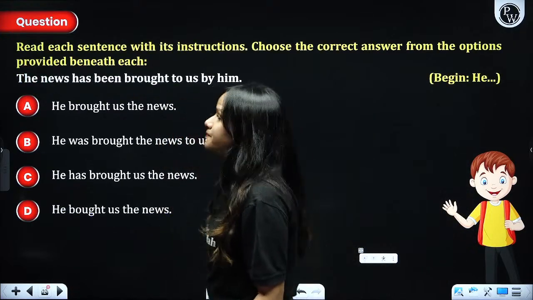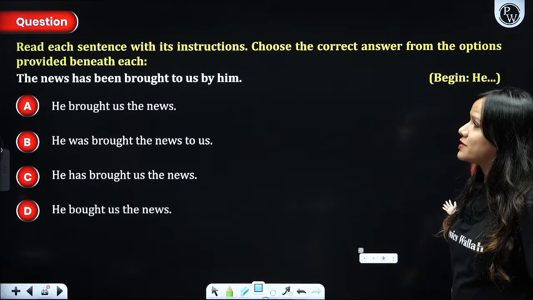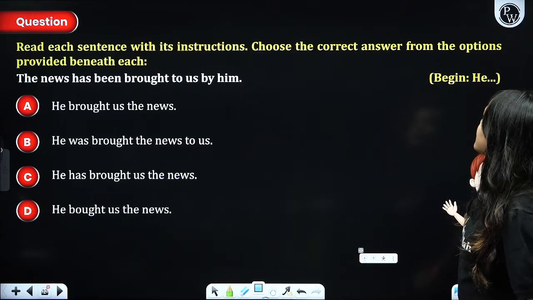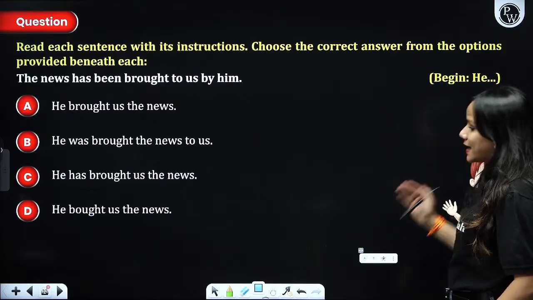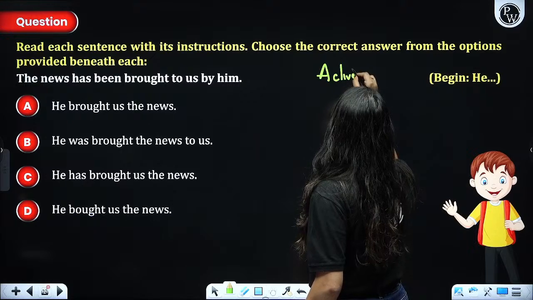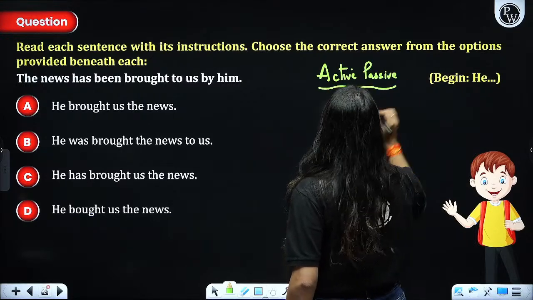Okay, Ranjan, Rasoi with us? Now, the next question on screen, read each sentence with its instructions. Choose the correct answer from the options provided beneath each. The news has been brought to us by him. Again, this is based on active passive, guys, right? Where we are not supposed to change tense. Okay? No change in tense.